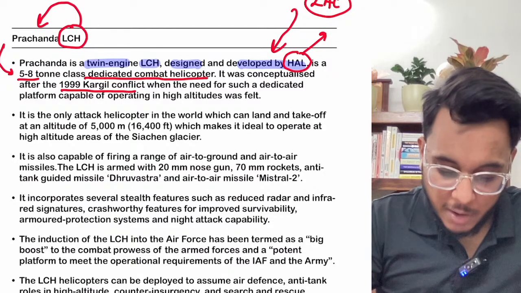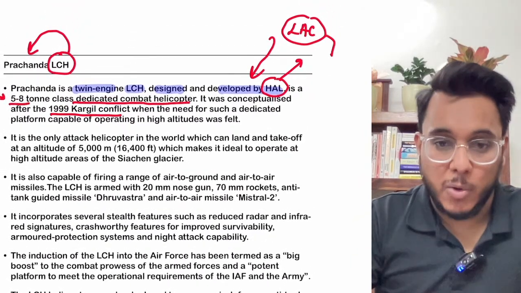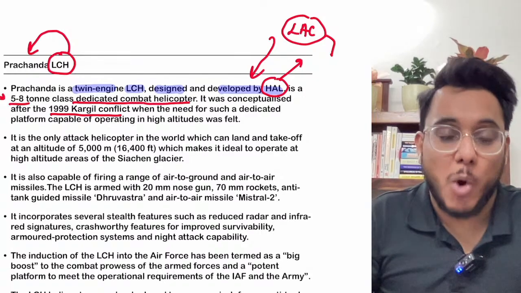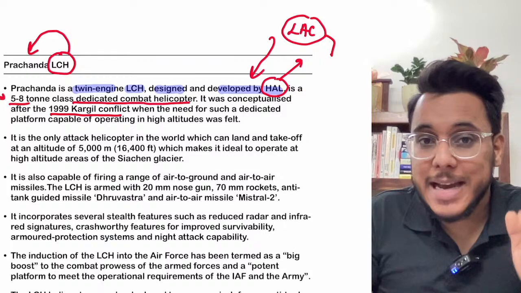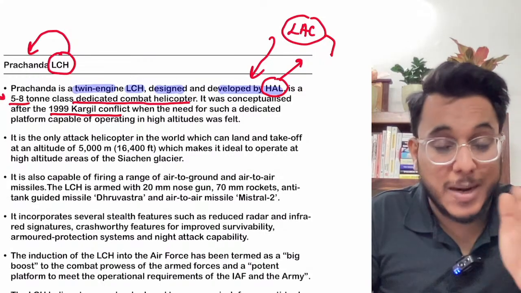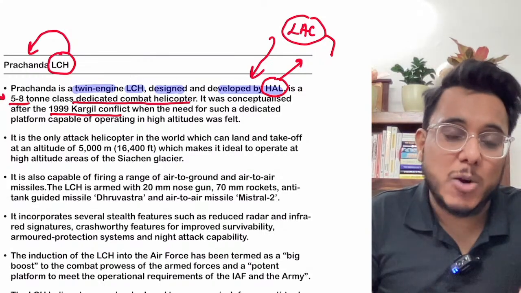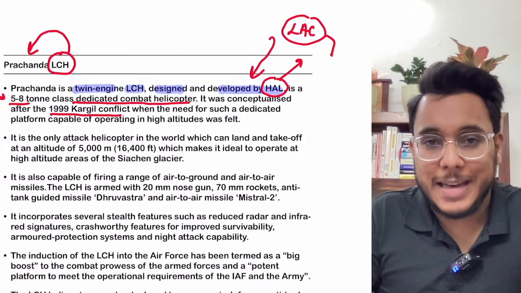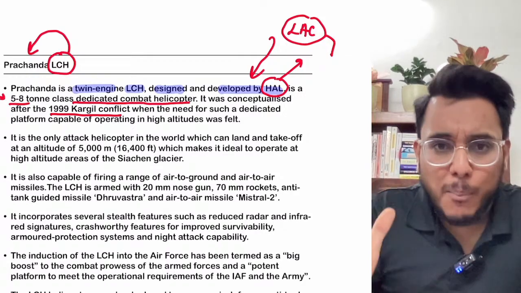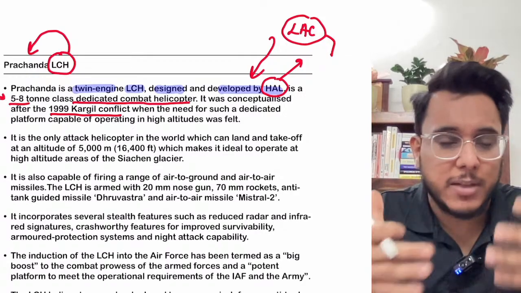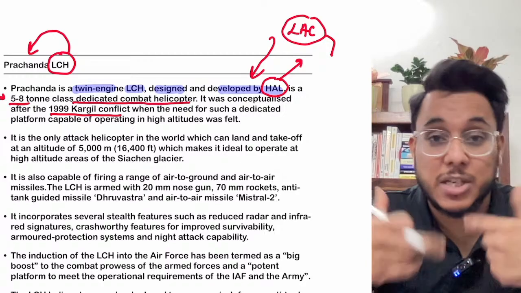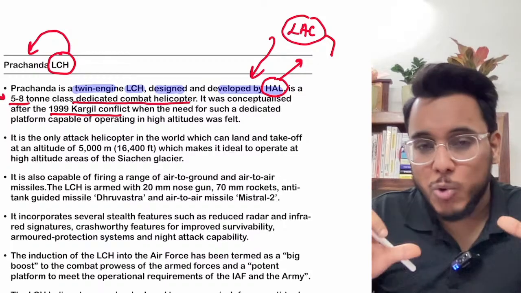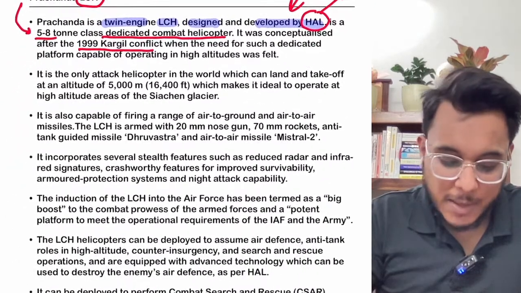Fine, there can be a war around the Siachen glacier. So the line of actual control, Siachen, and the Ladakh sector are at very high altitude, and we need a dedicated class of combat aircraft, particularly helicopters. Now you see, helicopters have a particular advantage: they can take off and land with a lot of flexibility, which traditional aircraft and fighter jets will not have. So we needed dedicated helicopters in this line.